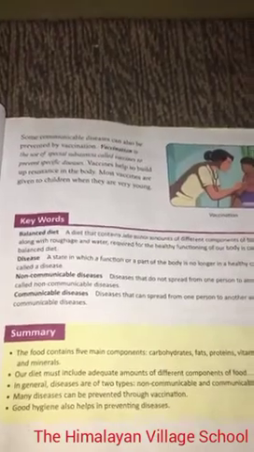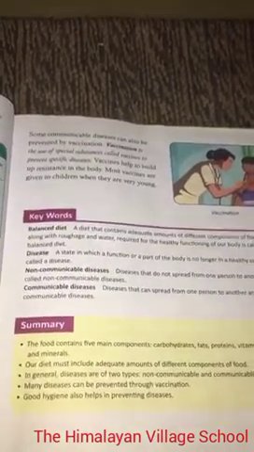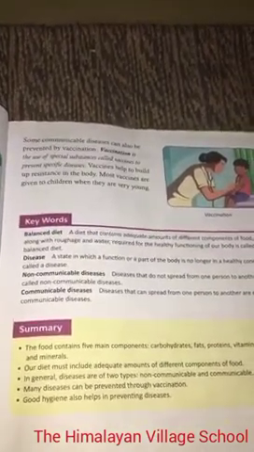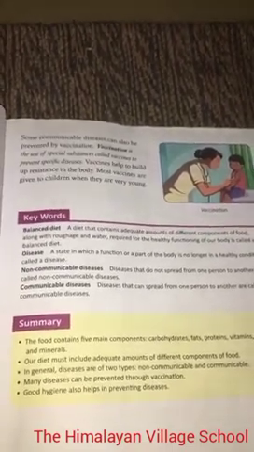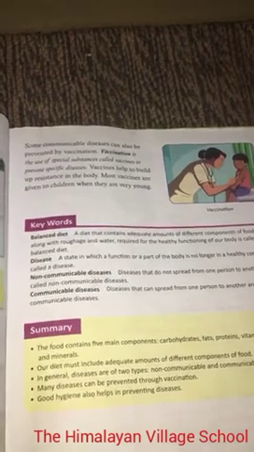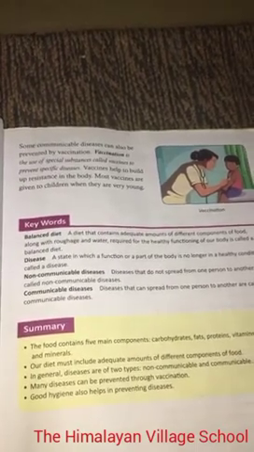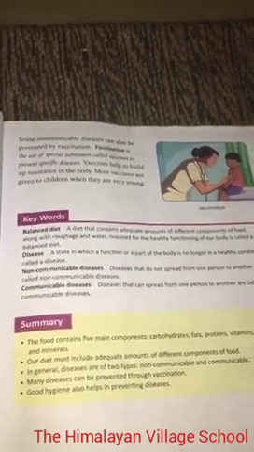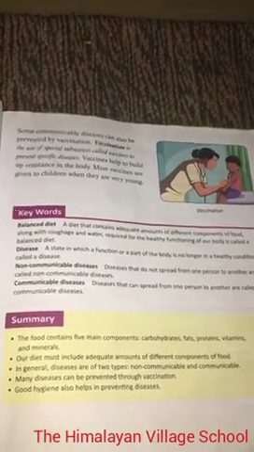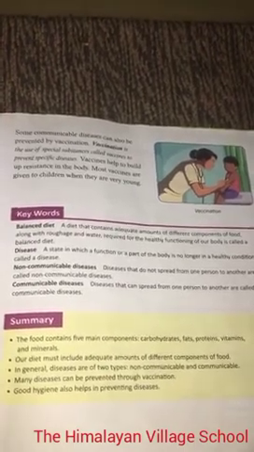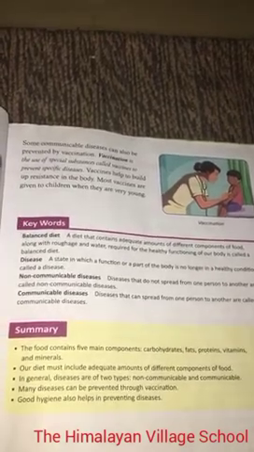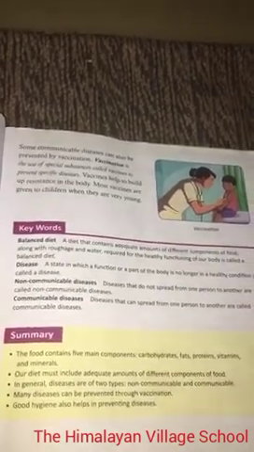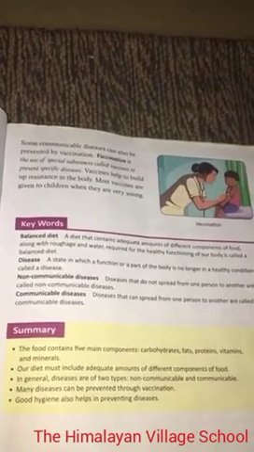Some communicable diseases can also be prevented by vaccination. What is vaccination? Vaccination is the use of special substances called vaccines to prevent many diseases. Vaccines help to build up resistance in the body. Most vaccines are given to children when they are very young.